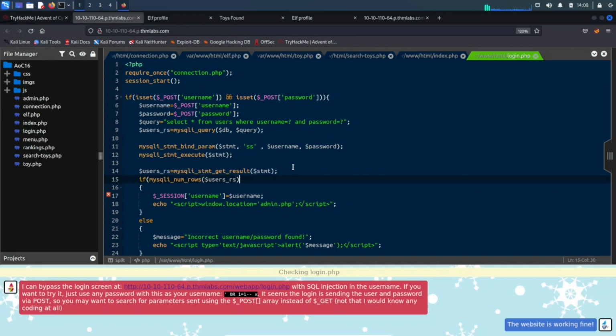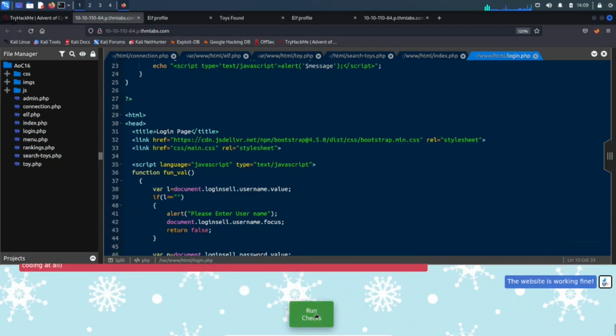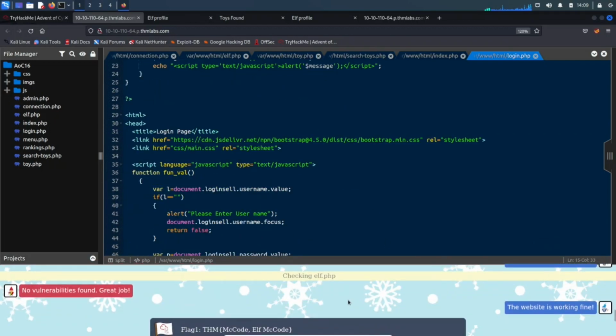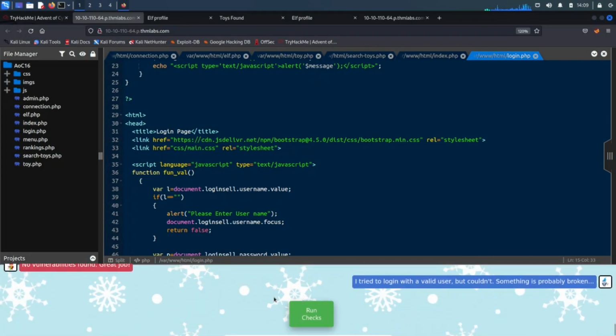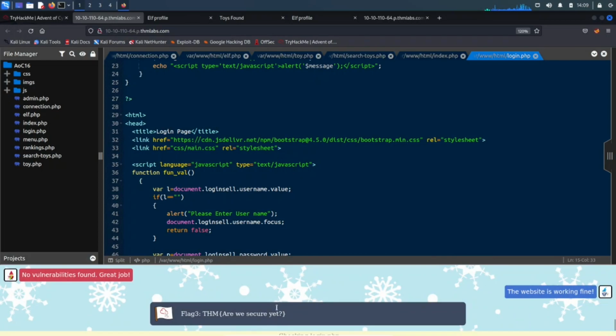Oh man, I just hope this is correct. But this is all about learning, right? Okay, so username. Let's do a Control S, save and run, and fingers crossed. Are you secure yet?